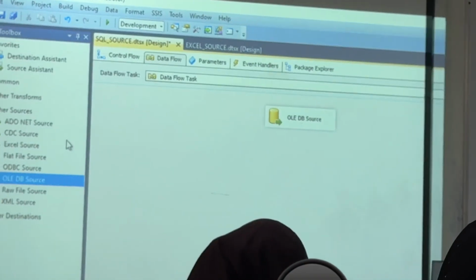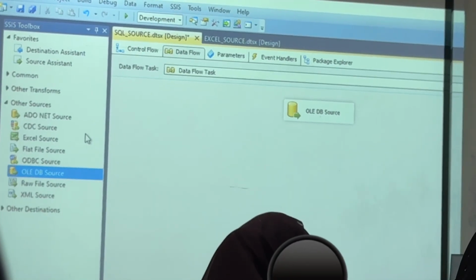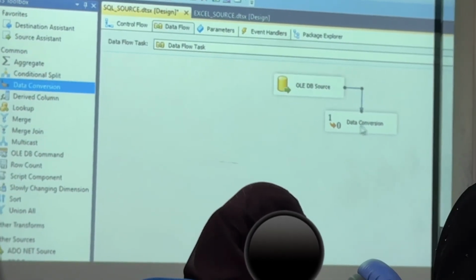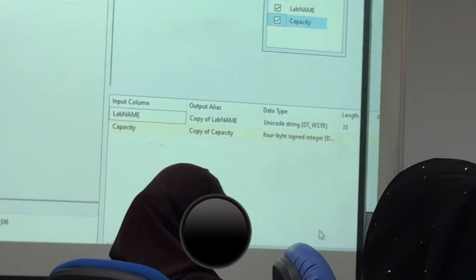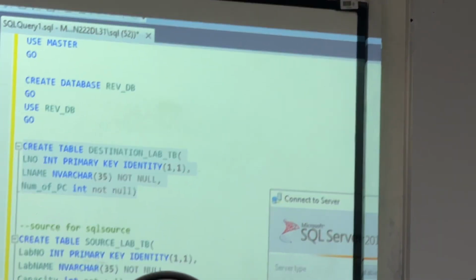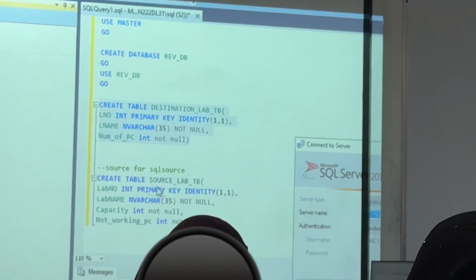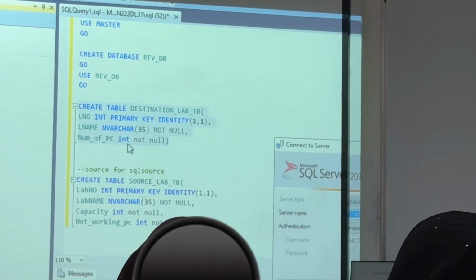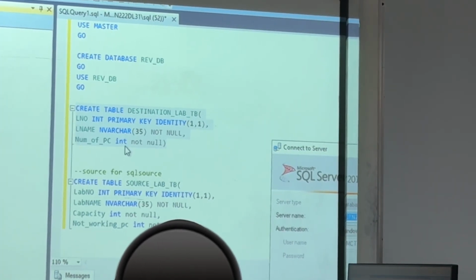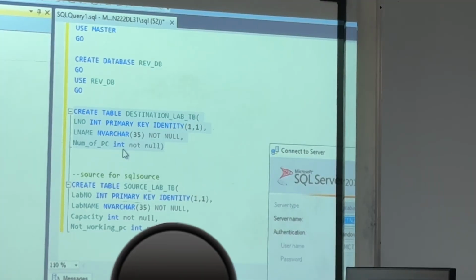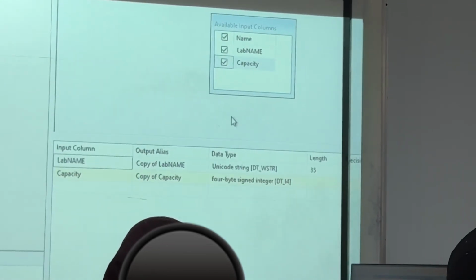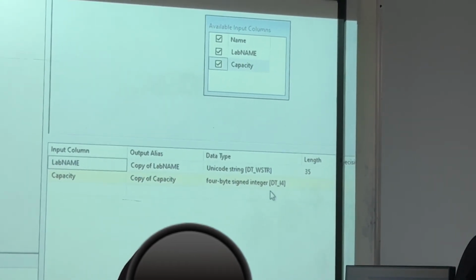Next, is any conversion required? You have to check. For example, I will show you. Maybe these 2 columns, please check here. Why, teacher? In your database source this is an integer, and here also an integer. Here capacity is an integer, it is an integer. So you need not convert. Maybe the column specification is different in the database tables here and there, then you have to change. Right? Source and destination, you have to check that properly. So for me, it is not required anything, because it is the same.